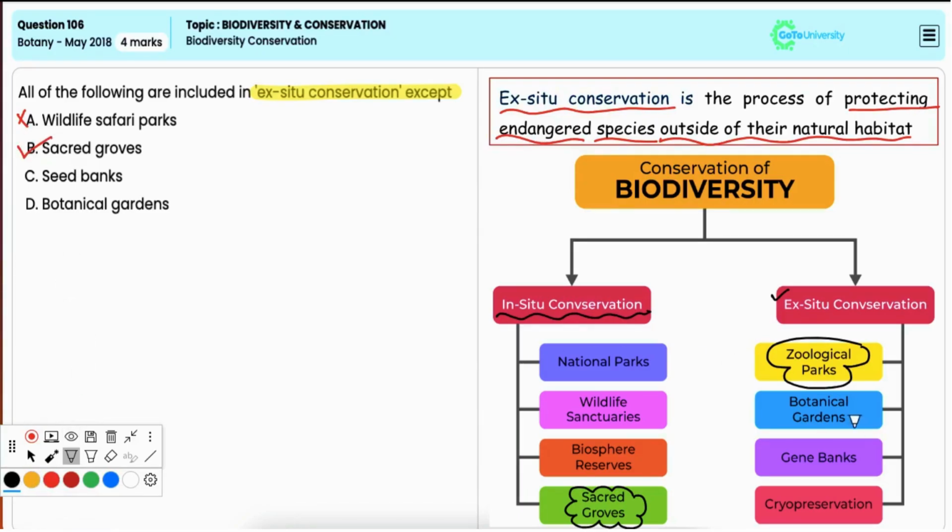Option C, seed banks. This is also included under ex situ conservation because seed banks store seeds under controlled conditions to preserve the genetic material of plants outside their natural habitat. Hence, it is an incorrect option. Option D, botanical gardens. It is also included under ex situ conservation because botanical gardens cultivate and preserve plant species outside their natural habitat. Hence, this is an incorrect option.